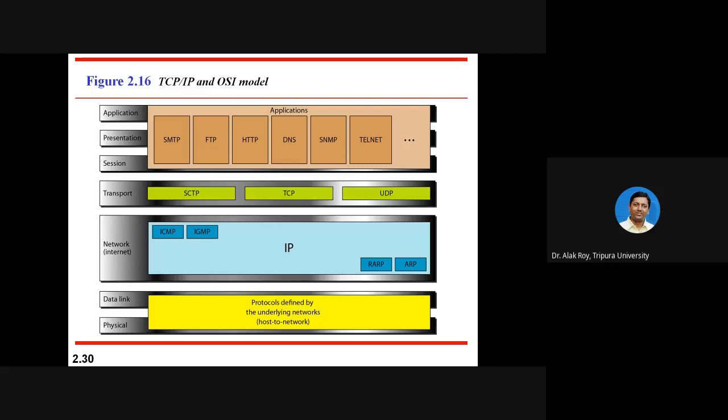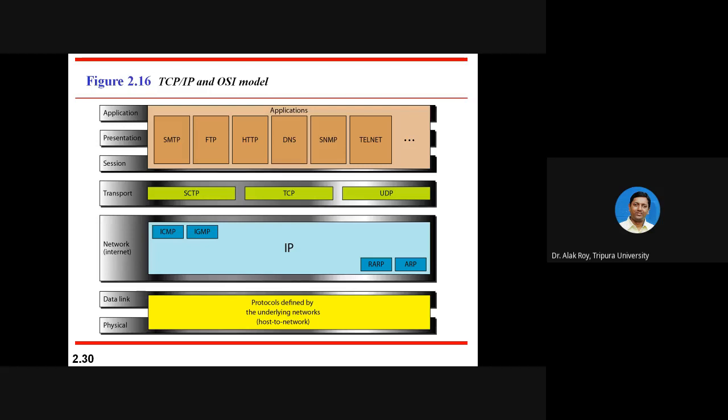Like SMTP is your simple mail transfer protocol, FTP is your file transfer protocol, HTTP is hypertext transfer protocol, DNS is your domain name system. Okay, different applications are used.